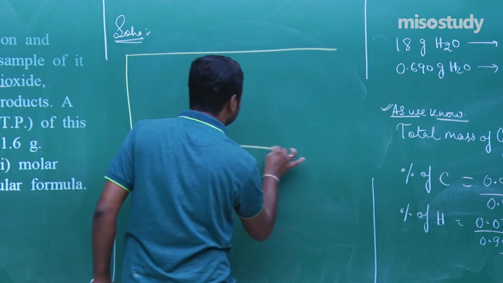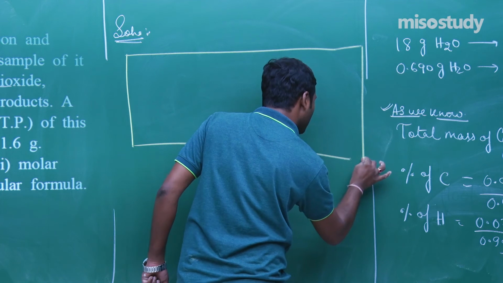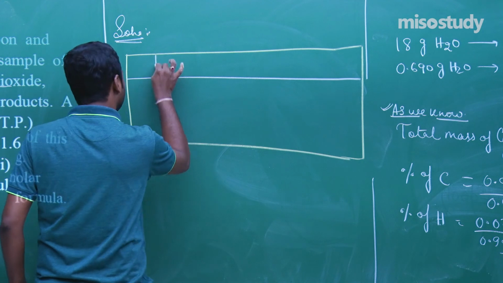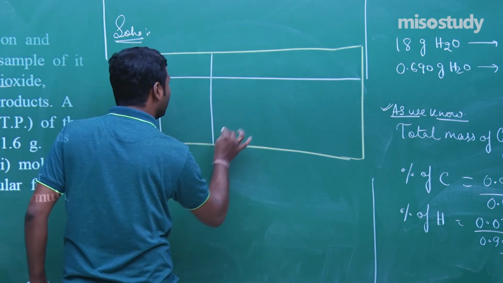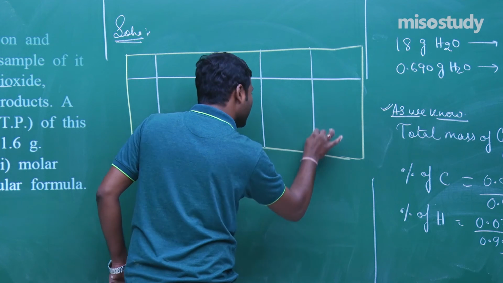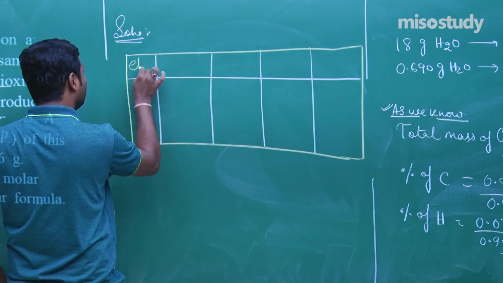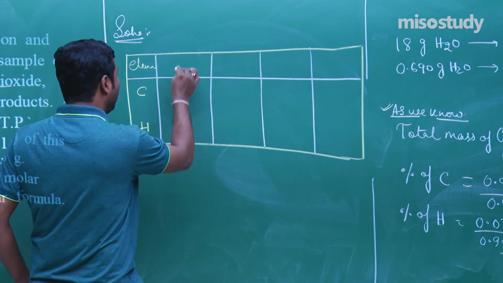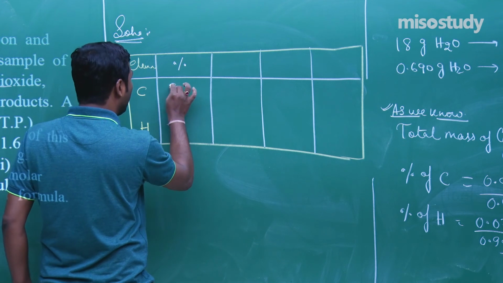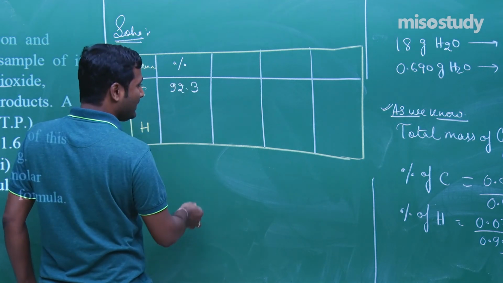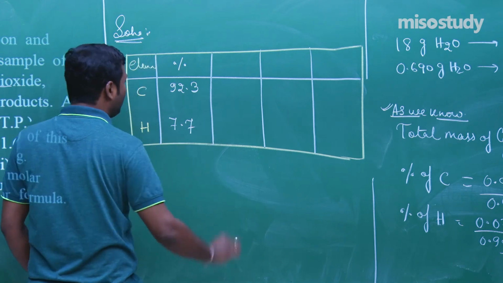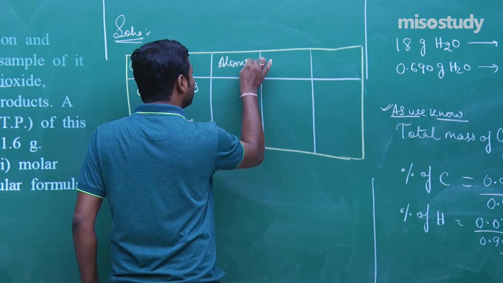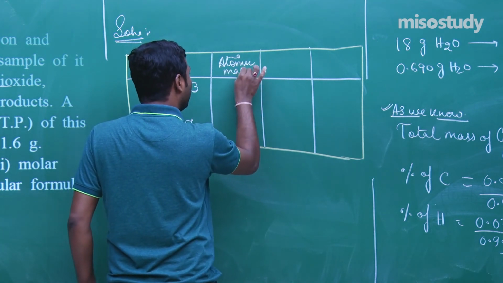This is the table. What to do here? Check it out. This one, this one, this one, this one, and this one. Put here the elements, that is carbon and hydrogen, and the percentage, that is around 92.3 and 7.7. Clear? And the atomic mass here, what is the atomic mass of carbon?